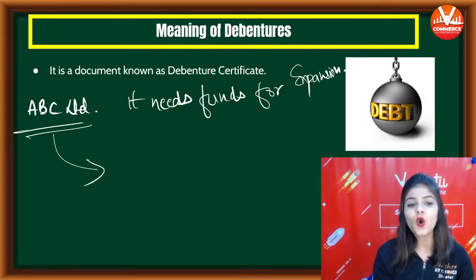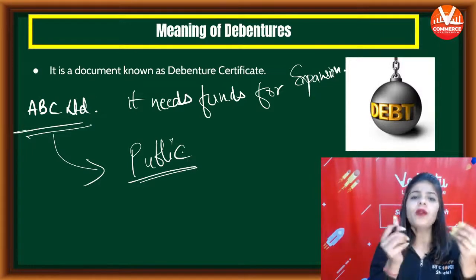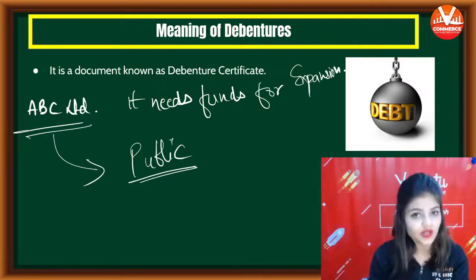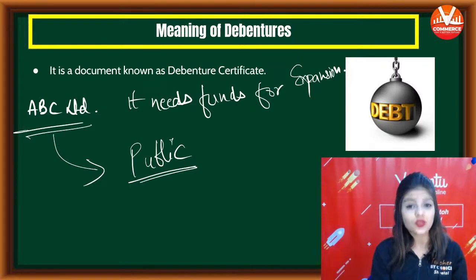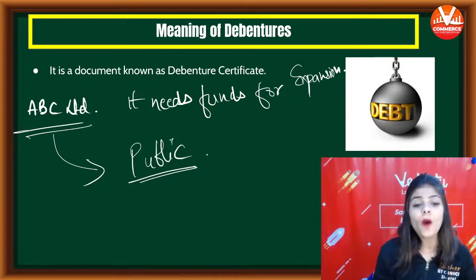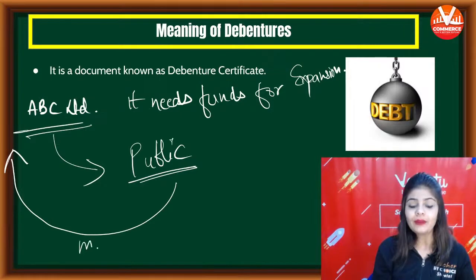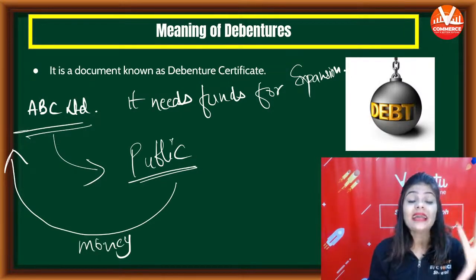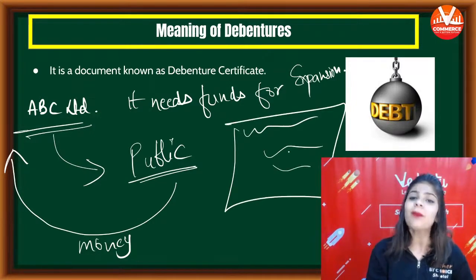Now the company will go to the public and will demand for money. कंपनी क्या करेगी? पब्लिक के पास, जनता के पास जाएगी और बोलेगी कि आओ और हमें पैसे दो. So public will give money to company, and company will issue a certificate to the public.